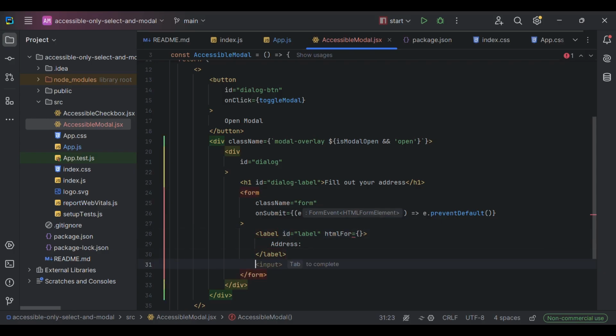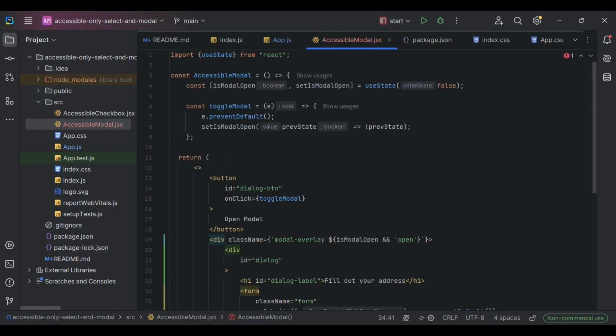And we are going to add here input. This input is going also to have an ID. We are going to at once connect it with our label. It's going to be type text. We are going to say that it should have max length, for example, of 50.